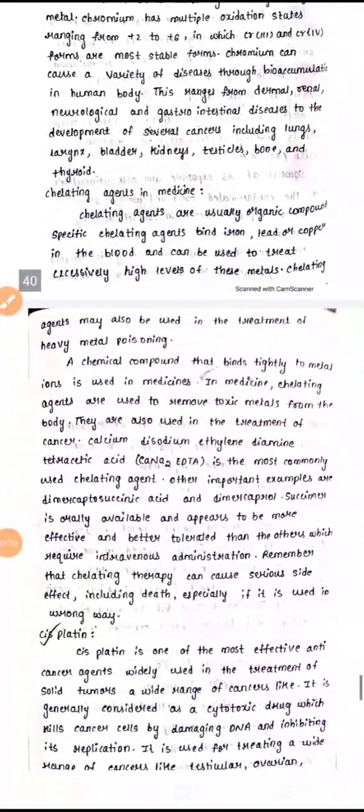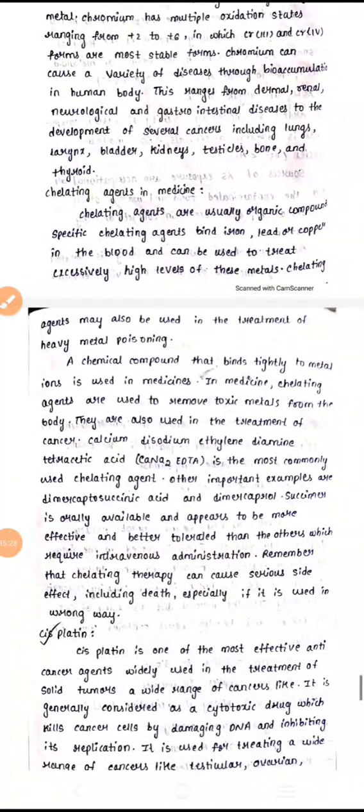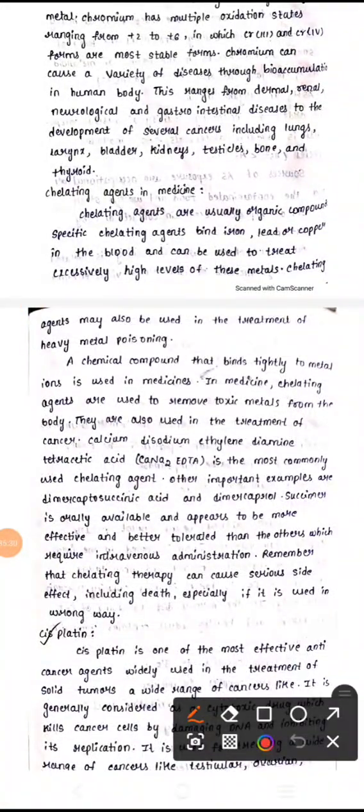These are some of the elements which have a poisonous nature, which we have to take in very small amounts. Now, chelating agents in medicine. A chelating agent, as you know, is a ring type of structure which binds iron, lead and copper in the blood and is used to treat high levels of metals.